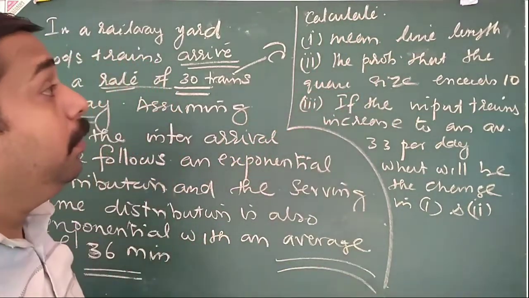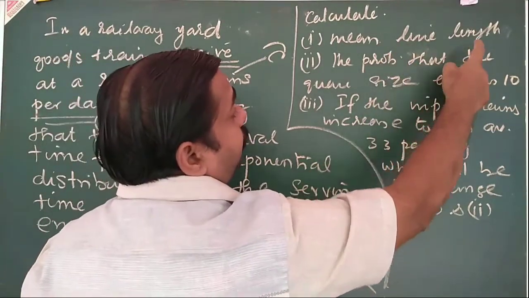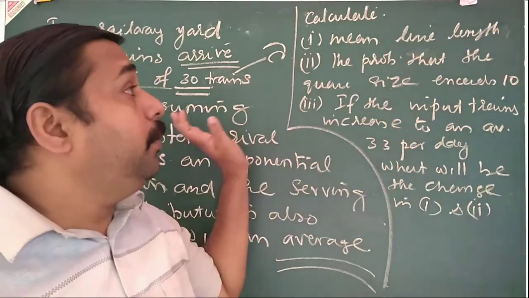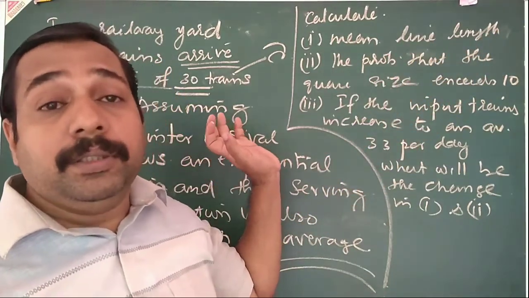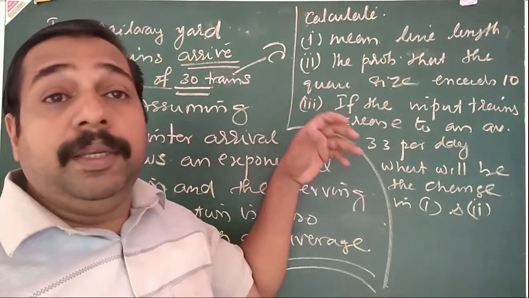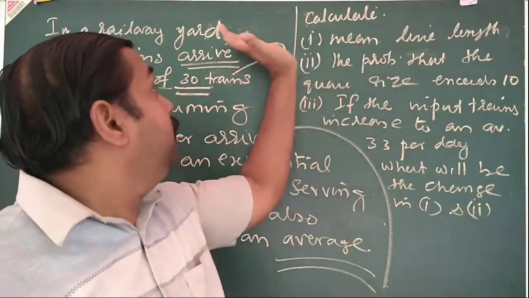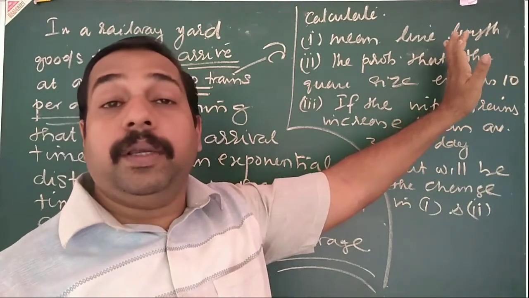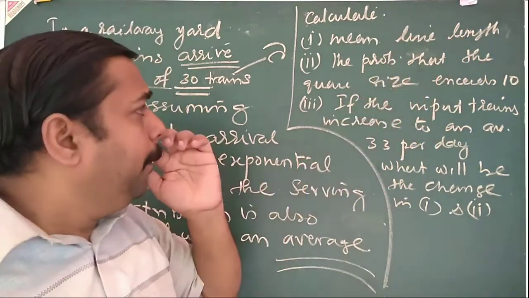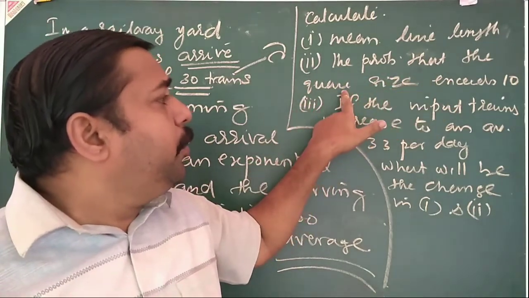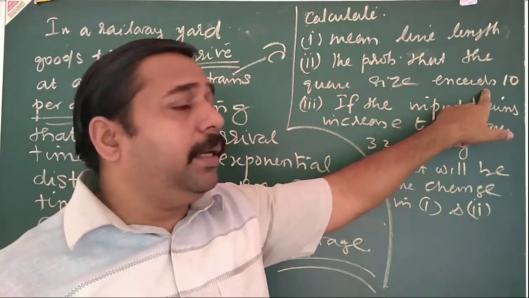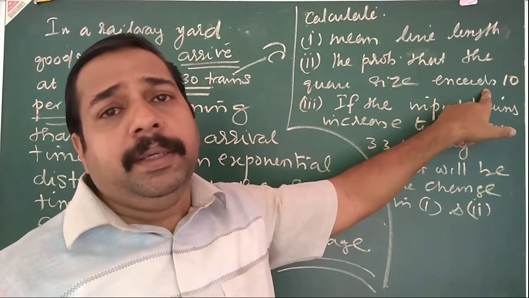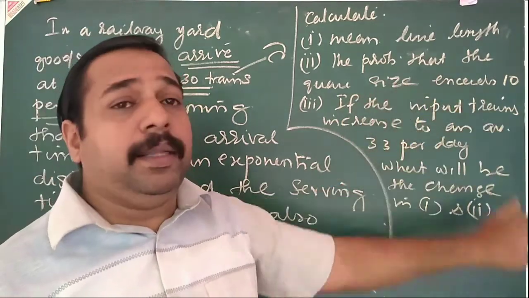So what is the question? The mean line length. In a railway yard, many trains are waiting, so that is what this question gives us. The mean line length we have to find. What is line length? That means Lq. Then the probability that the queue size exceeds 10. That is the probability of n greater than k formula we have to apply, that is, queue size greater than 10.